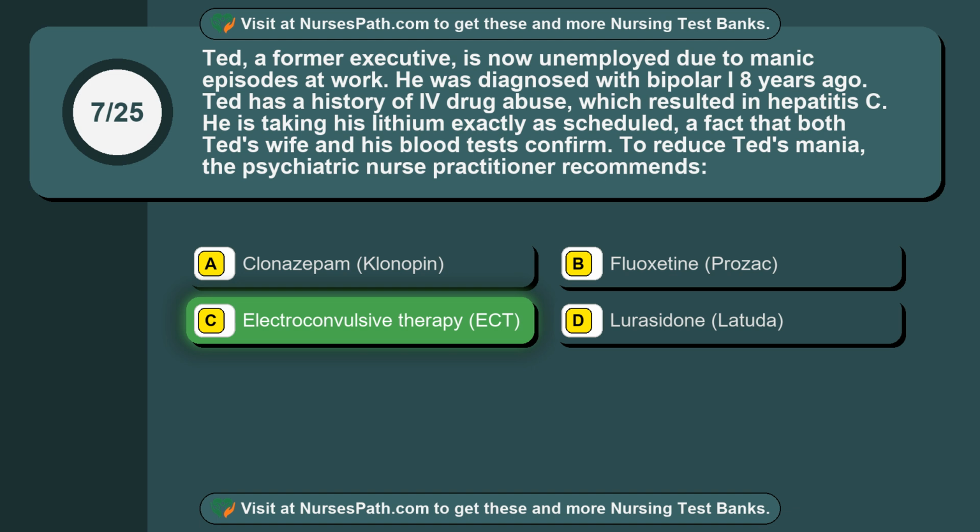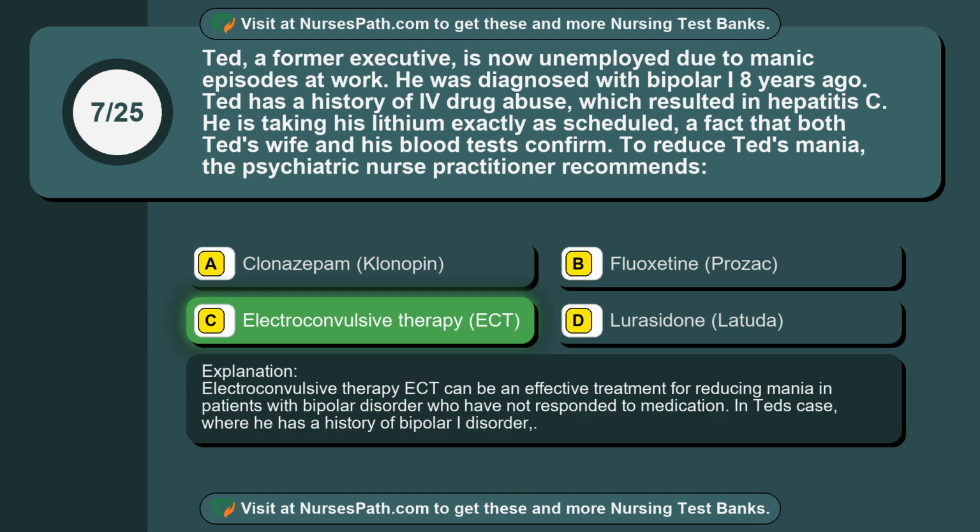The correct answer is option C. Electroconvulsive therapy, ECT. Electroconvulsive therapy, ECT, can be an effective treatment for reducing mania in patients with bipolar disorder who have not responded to medication. In Ted's case, where he has a history of bipolar I disorder.